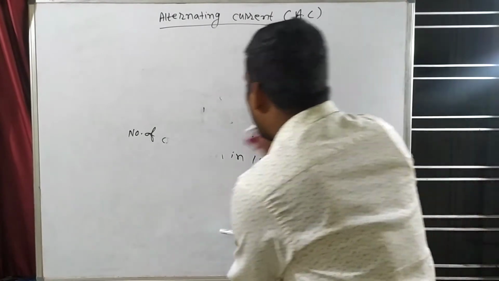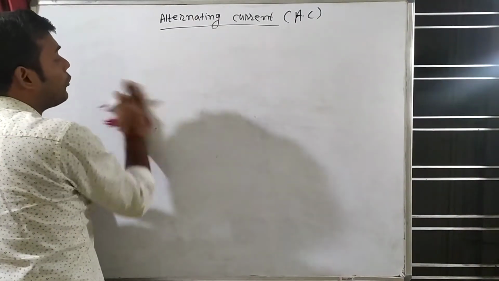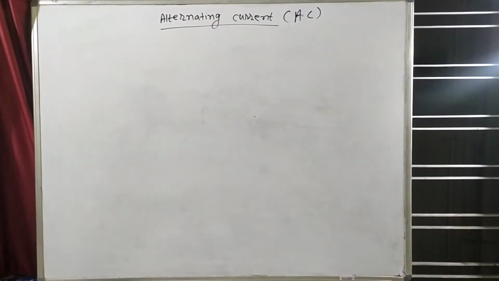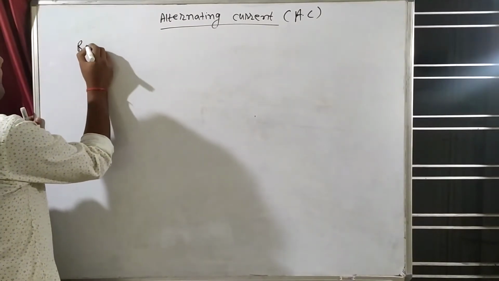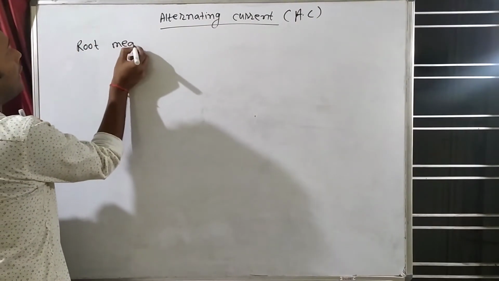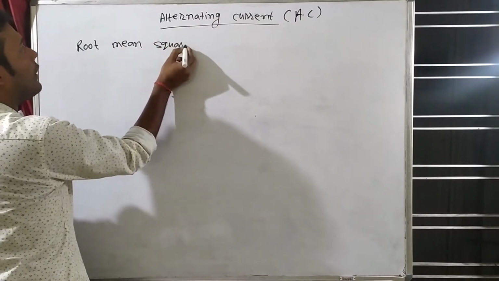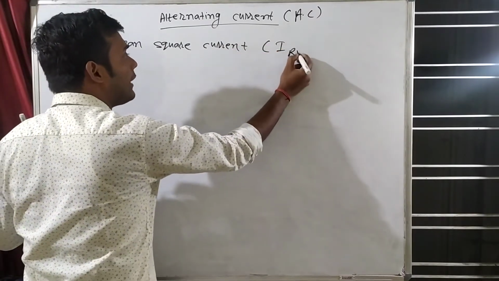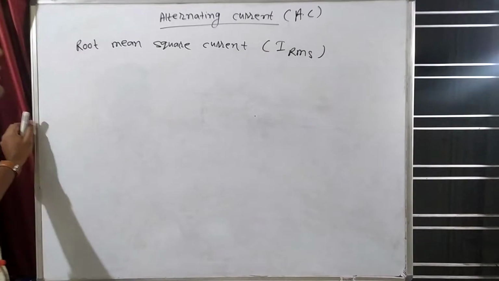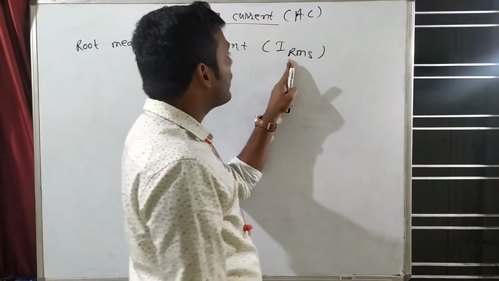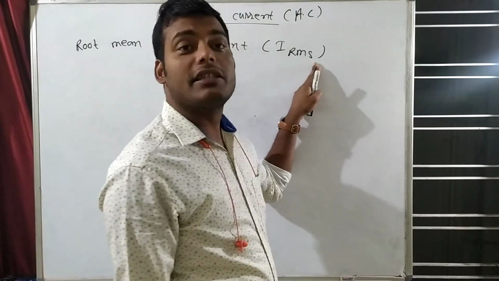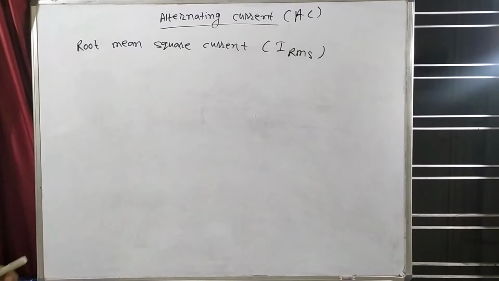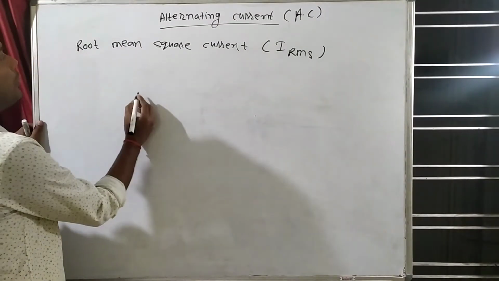Clear? After understanding this, we will understand root mean square current. This is also known as IRMS. R means root, M means mean, S means square, and I means current. So, root mean square current. अच्छा, how will we calculate this root mean square current?